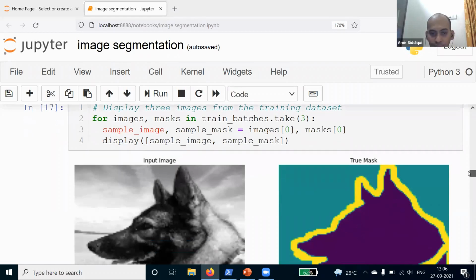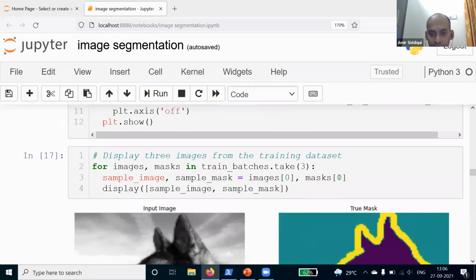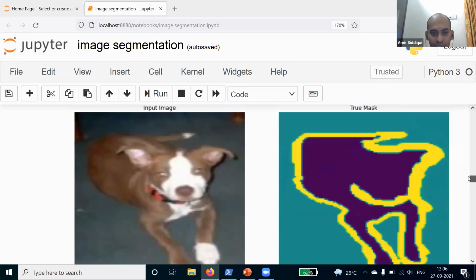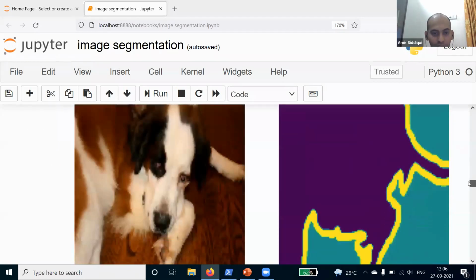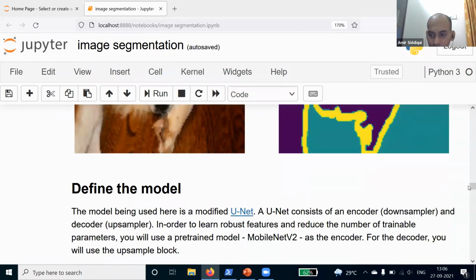And you will see our first image is of a dog. This is the input image, the actual image, and then this is the mask image of this dog. And as I have said, I want to look at 3 images, so we will get 3 here. This is for the second one. We also have this image of a dog, and this is the true mask of that dog. And this is the third image. This is the image of a dog, and we are getting the true mask of the dog image. So this is a pixel that we are going to classify in this.